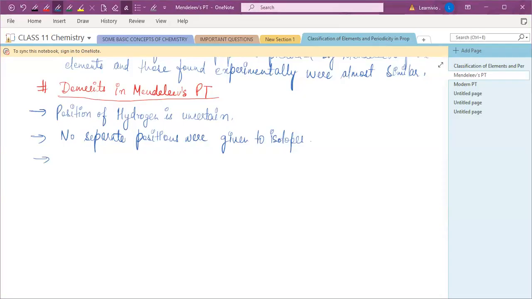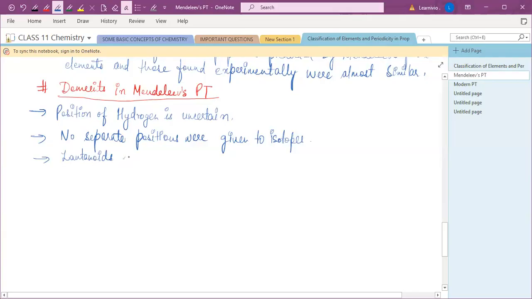Third is lanthanoids. Lanthanoids and actinoids are inner transition metals, like the f block elements. उन्हें हम lanthanoids and actinoids बोलते हैं. ये भी transition elements होते हैं, inner transition elements.